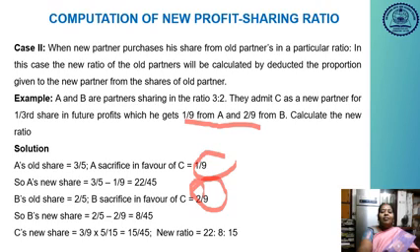Can you all understand? So we have to calculate the new ratio by deducting the sacrificing share from the old share. So old share minus sacrificing share, that is considered as the new ratio.